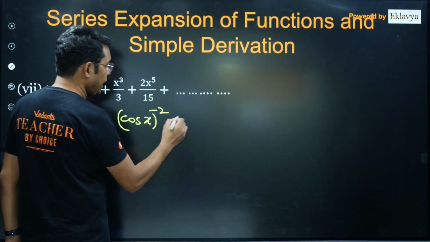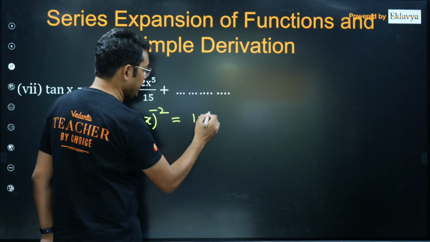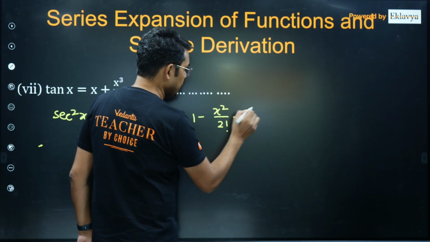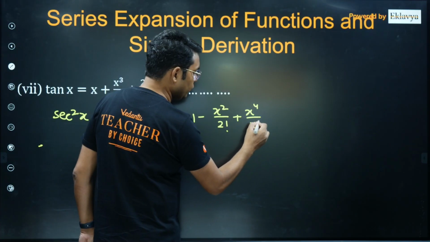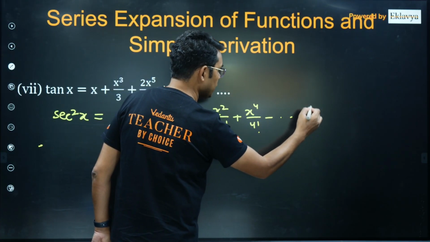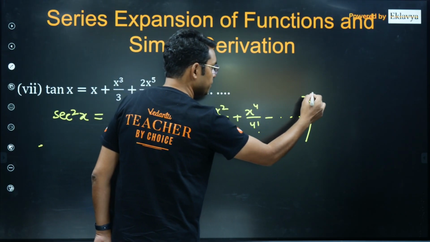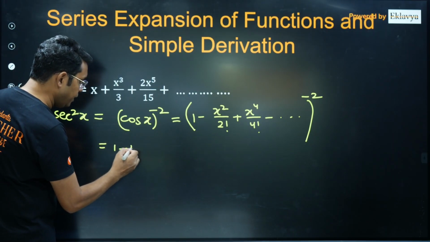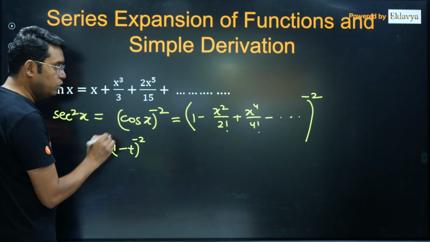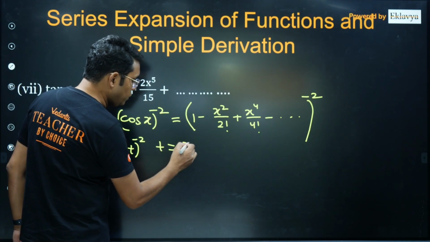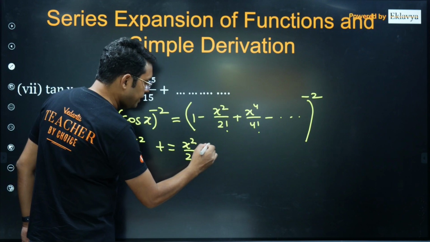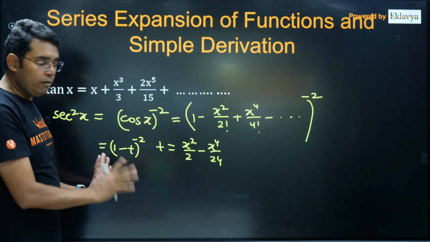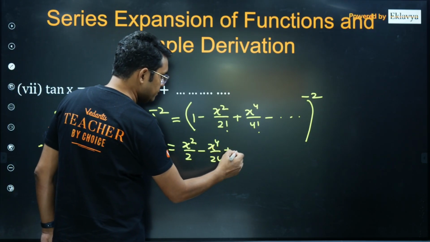And now we know the expansion of cos x, which is 1 minus x square upon 2 factorial plus x power 4 upon 4 factorial minus and so on. And this I have to raise to the power minus 2. Okay, I will write this as 1 minus t whole power minus 2, where t is equal to x square upon 2 minus x raised to the power 4 upon 24, and I will need only till x power 4, so other terms I don't need.